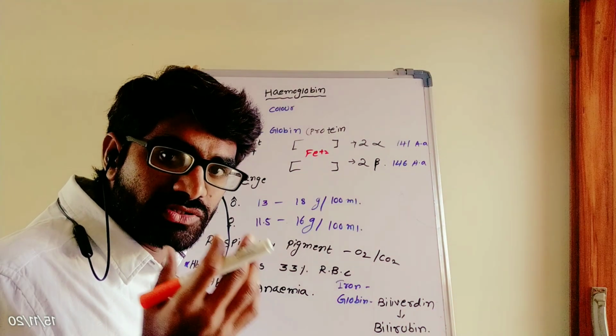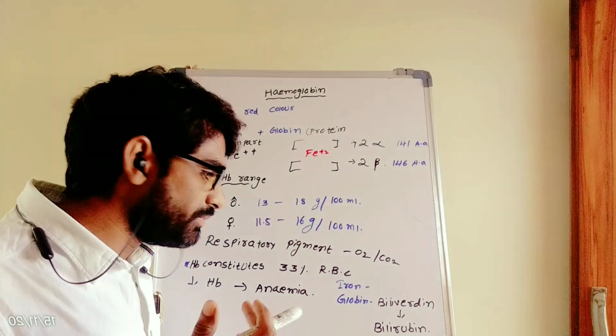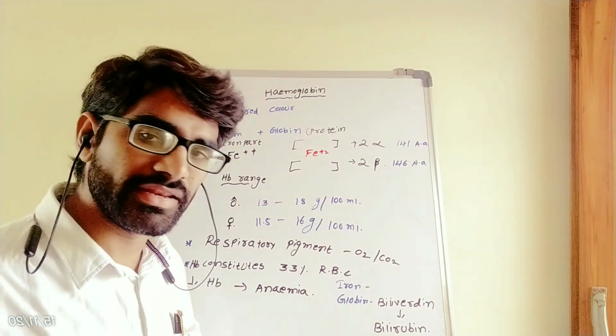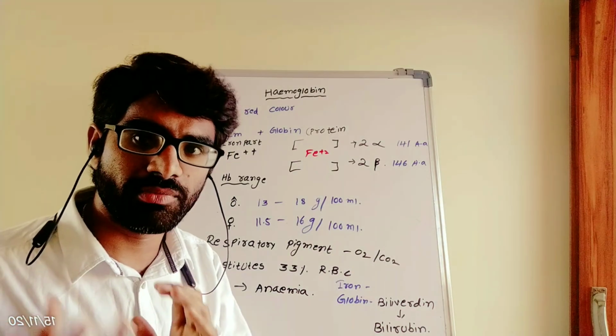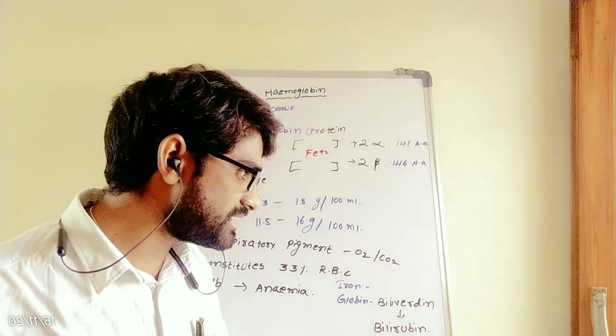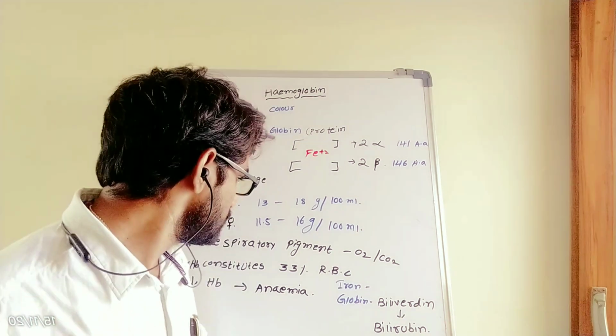The normal range of hemoglobin in an adult male is 13 to 18 grams per 100 ml of blood. In females, it is 11.5 to 16 grams per 100 ml of blood.